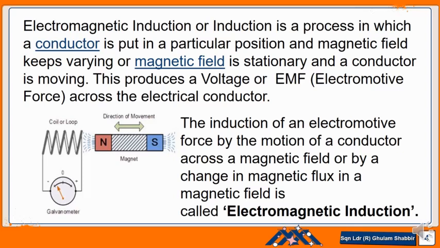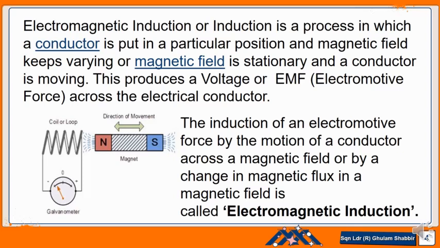So the induction of an electromotive force by the motion of a conductor across a magnetic field, or by a change in magnetic flux in a magnetic field, is called electromagnetic induction. Here we read the words change of magnetic flux.